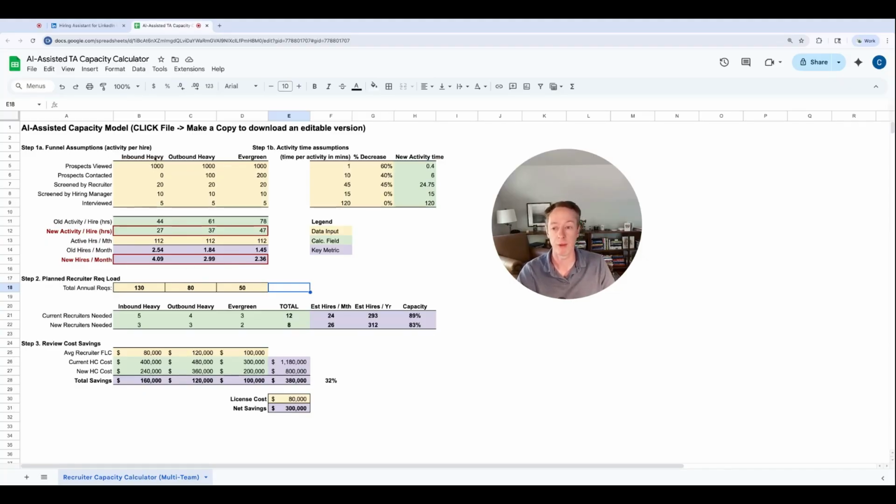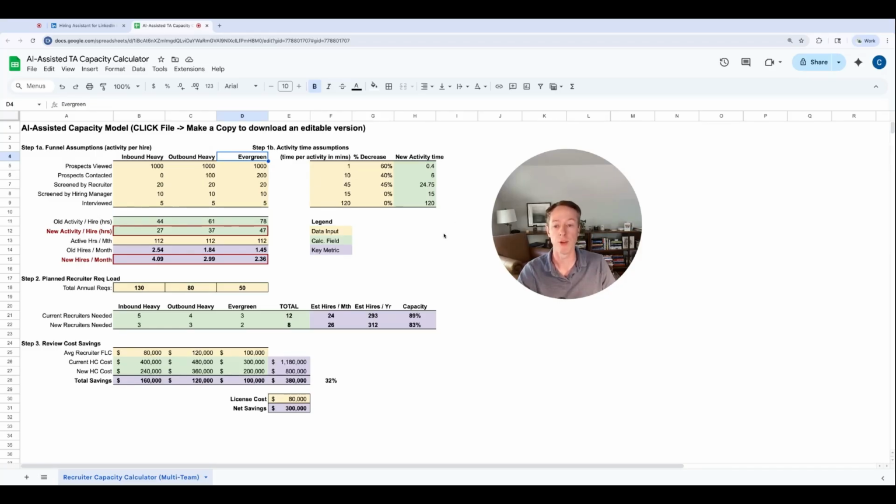So you'll see here, we have 3 main funnels that we're going to look at. An inbound heavy funnel, which could be like career sales, it could be a campus recruiting pipeline or something similar. We have an outbound heavy funnel. This could be senior level roles or something that's a little more difficult to hire for, where your recruiter is going to do a lot of sourcing on LinkedIn. And then we have evergreen roles, which are roles that are kind of being constantly filled, things like customer service roles or maybe warehouse roles where you always have a posting and you're just always cycling people through those. And the new one, this is all calculated.